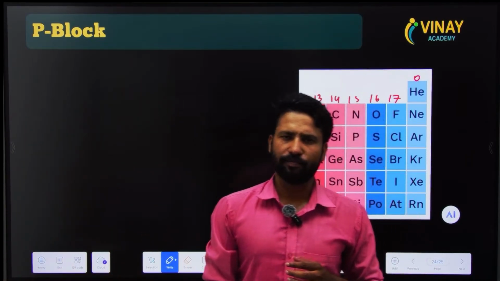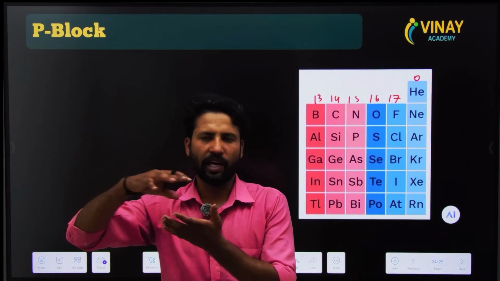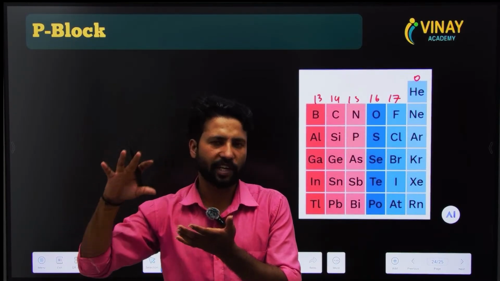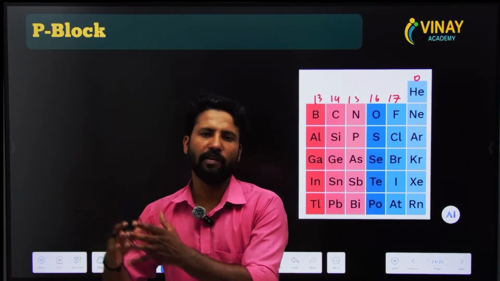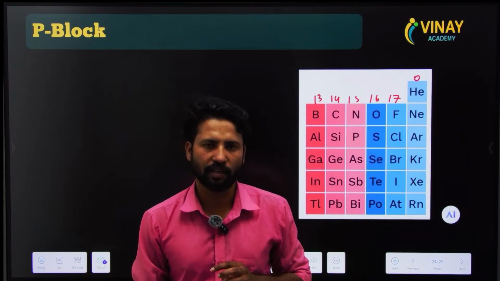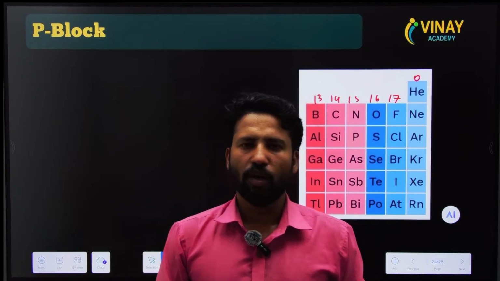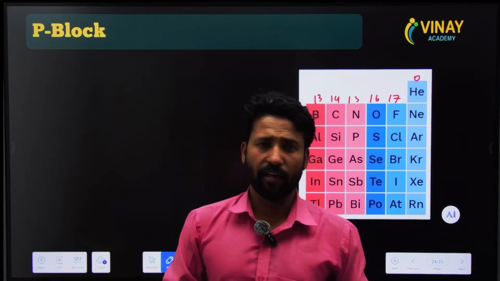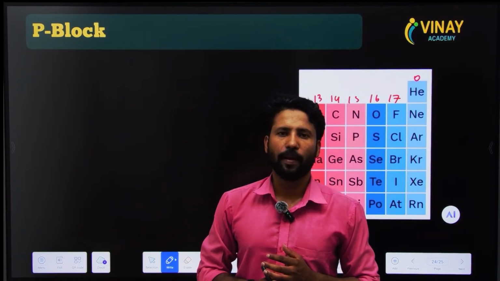So there are only the classification and some properties. Today we have reached the chemical properties. We have discussed the classification, the position, and some IUPAC names of elements with atomic number more than 100. So I think it is a good lecture for today.